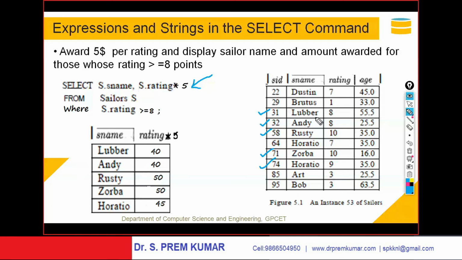For Lubber, it is 8 into 5, that is 40. For Andy, it is 8, 8 into 5 is 40. For Zorba, it is 10, 10 into 5 is 50. For Rusty, it is 10 points, 10 into 5 is 50. And for Horatio, it is 9 points, 9 into 5 is 45. So the amount paid is based on rating, the rating into $5. You get this output. This is the output of this.